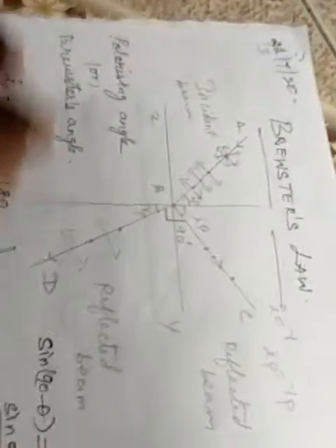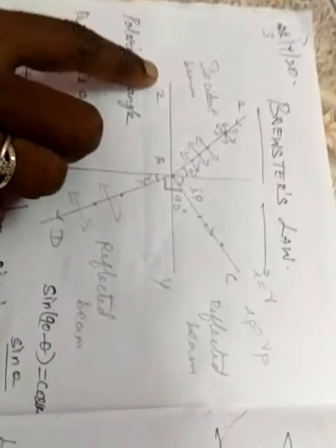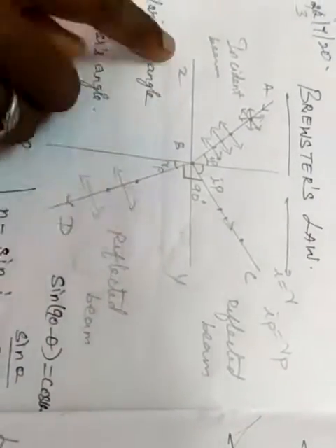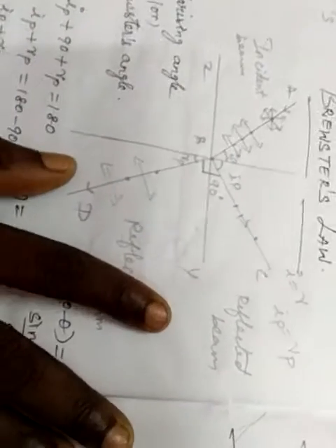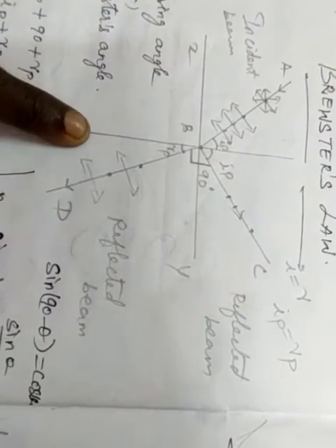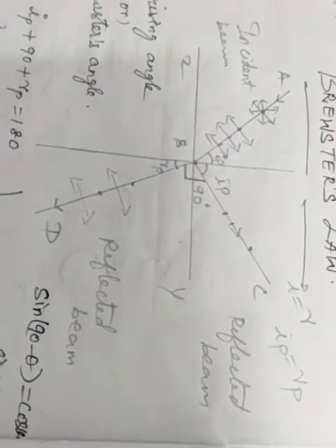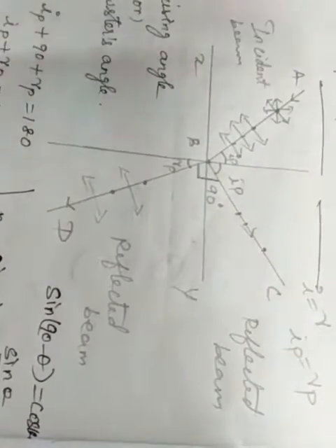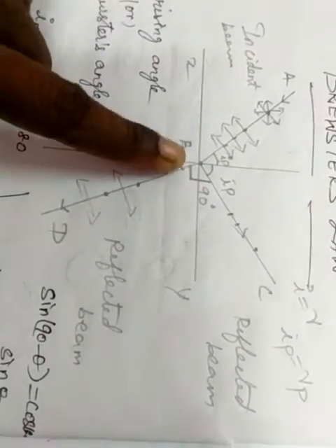Now I am taking that plane mirror or surface, and I take that x y. Next you see the normal I draw to that surface. In between, I draw the normal line. So the light beam is traveling and reaches that point B.